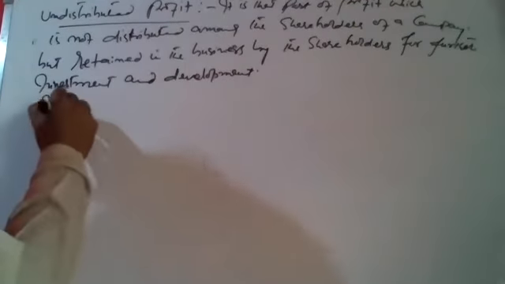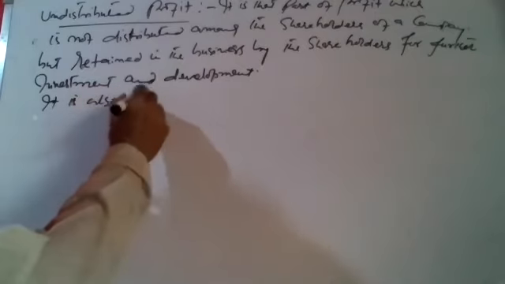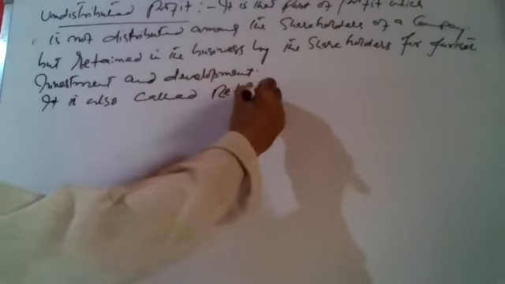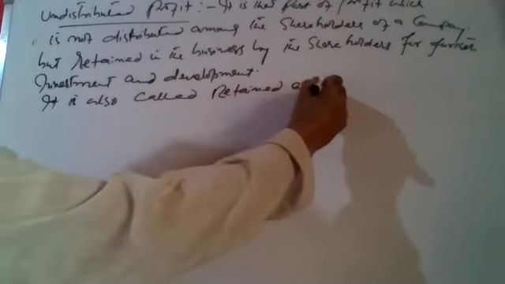So it is also called retained earnings of a firm. It is also called, we give it another name, retained earnings of a firm. It is also called retained earnings of a firm, or so it is that part of profit which is retained